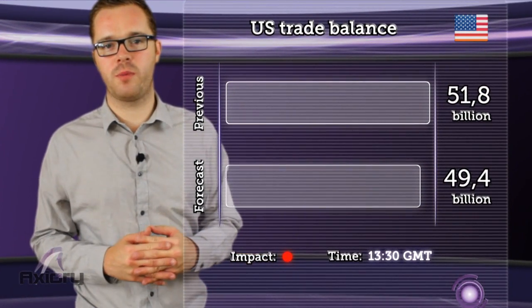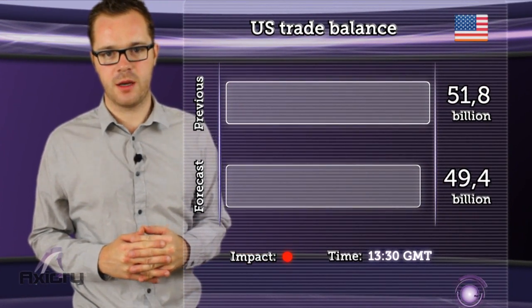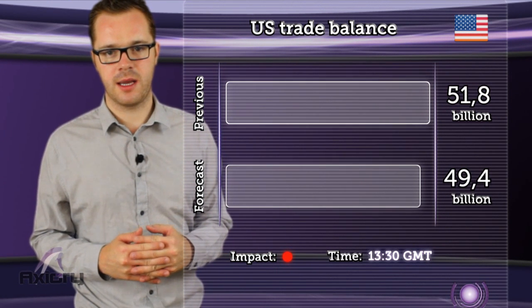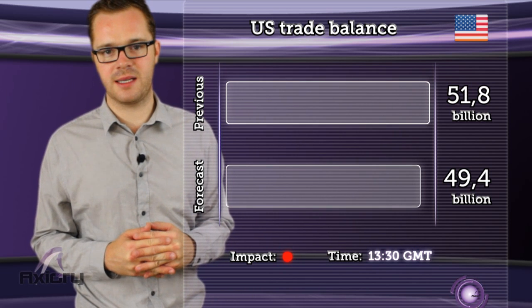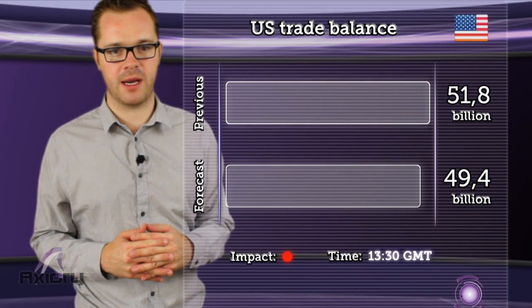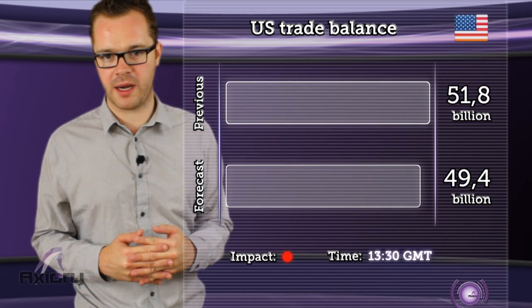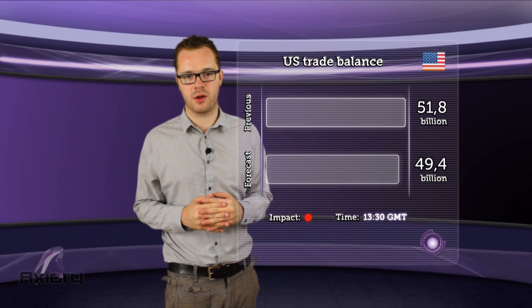Last news for today will be reported at 1:30 PM GMT. Bureau of Economic Analysis is going to release data about the US trade balance. In the previous month, trade balance ended in a deficit of 51.8 billion and analysts are expecting a deficit, but lower, at 49.4 billion. In addition, high impact on the dollar can be awaited.